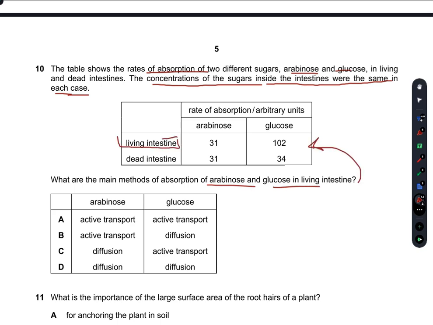In the living intestine. So as you can see, arabinose is 31 in living intestine and 31 in dead intestines, means that there is not any energy involved in the absorption of arabinose, means that this should be diffusion. So arabinose should be absorbed by diffusion. Whereas for glucose, we can rule out A and B. Whereas for glucose, this is a living intestine.